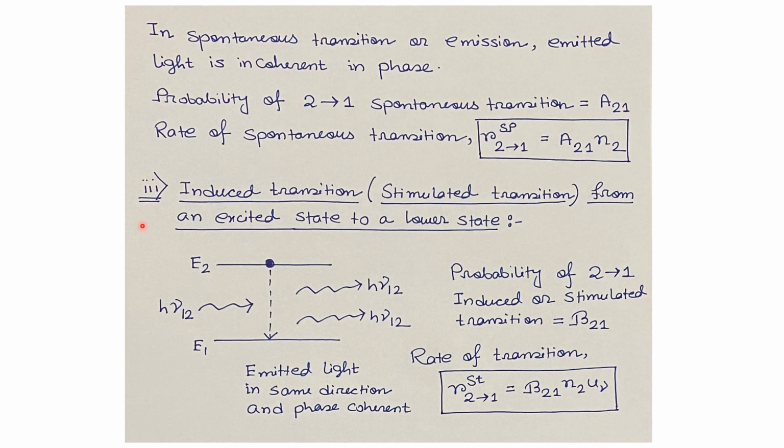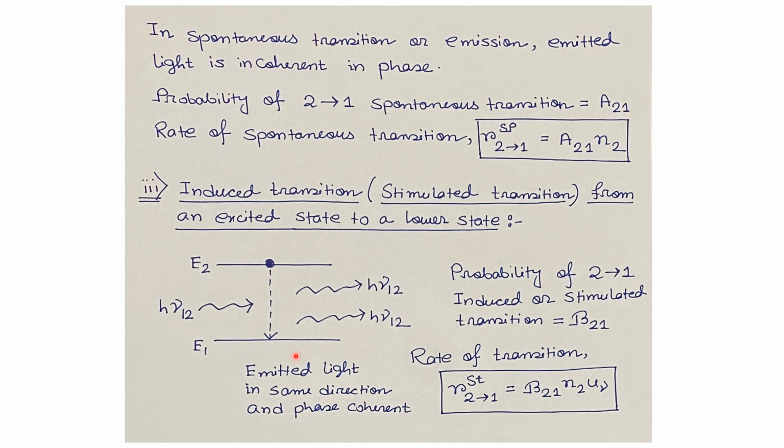Now the third atomic transition process is the induced transition or stimulated transition from an excited state to a lower state. In this case, the excited atoms are triggered by an external photon energy h nu 12, which is basically the energy gap between the two energy levels E2 and E1, so that the excited atoms will be de-excited to the ground state energy level.